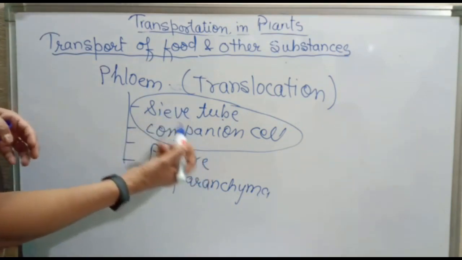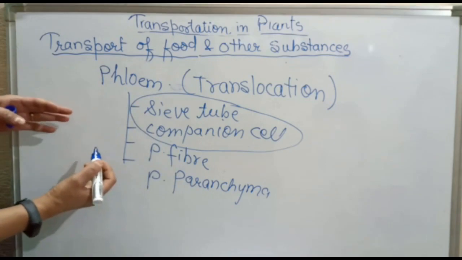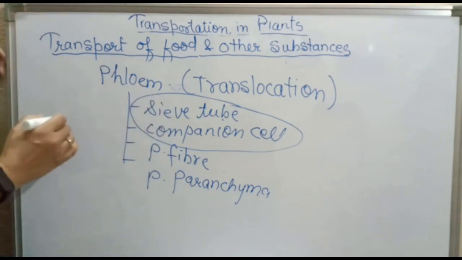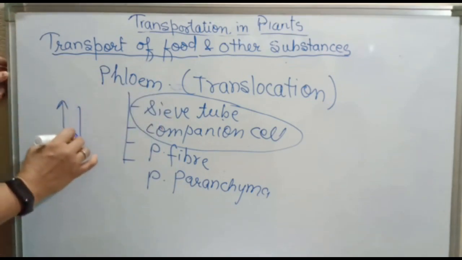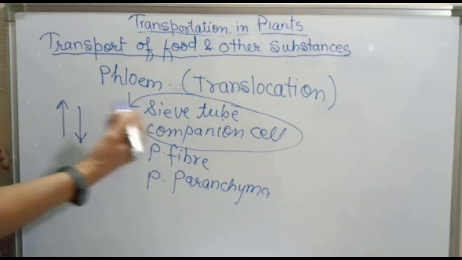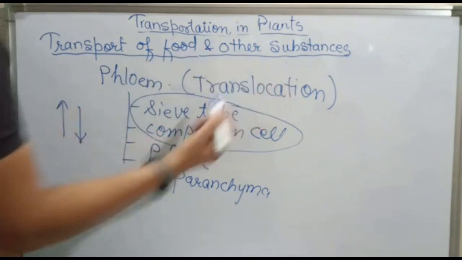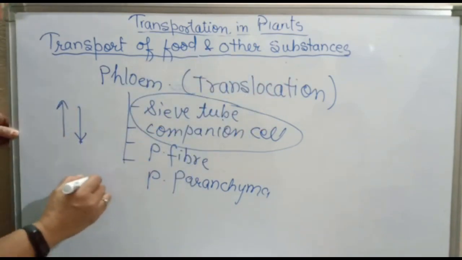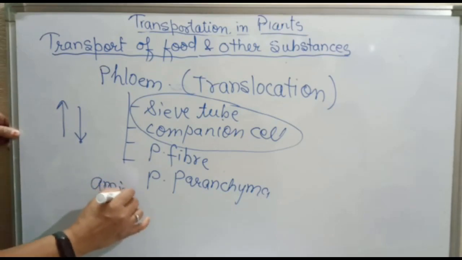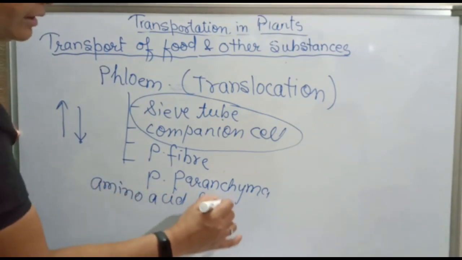The sieve tube along with the companion cell is responsible for movement of food in both directions, upward as well as downward. So phloem not only transfers these soluble products, it also transfers amino acids and other substances, right?